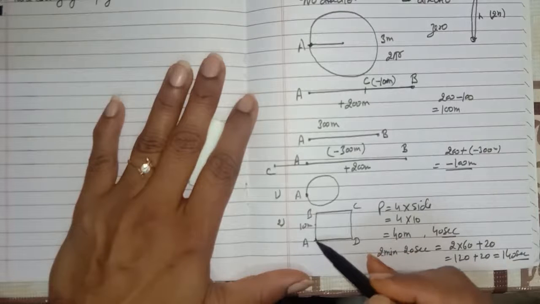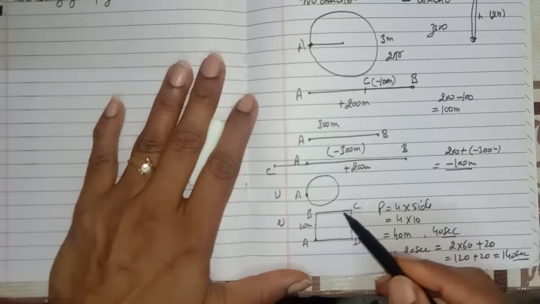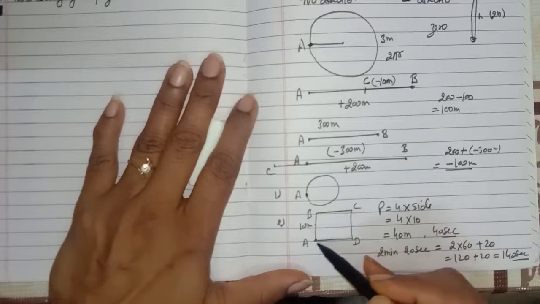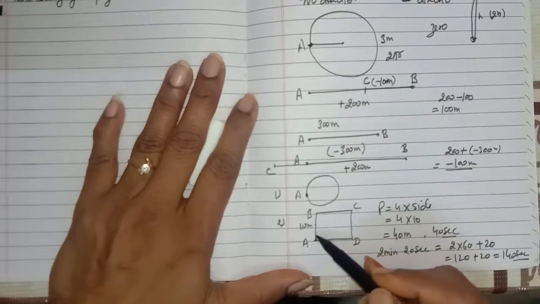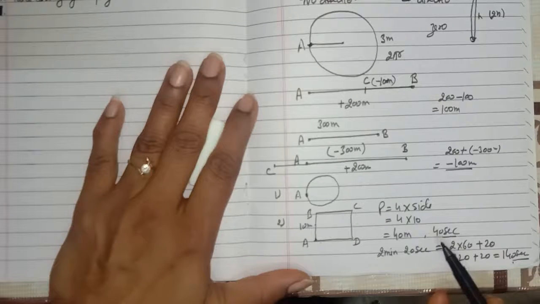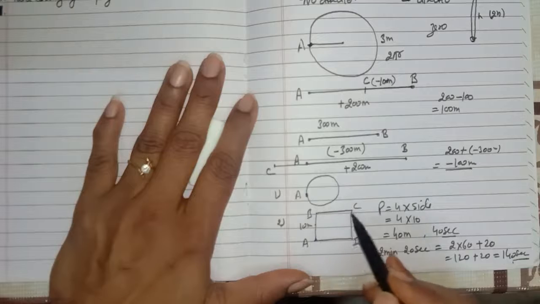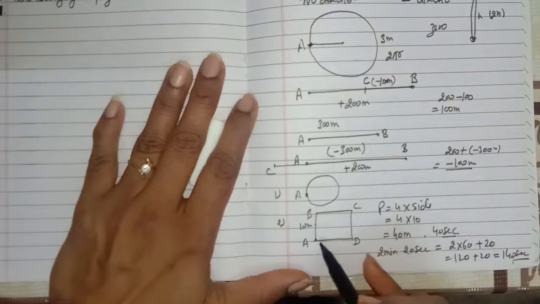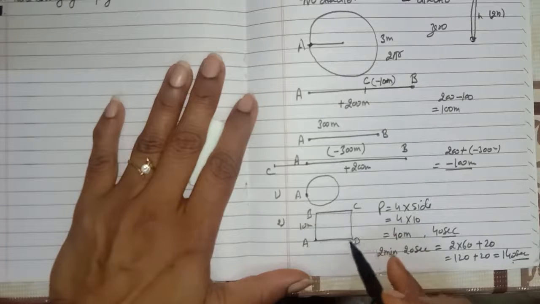It means if he starts from here and makes one round of this field in 40 seconds, how many rounds can he make of this square field in 140 seconds? So for this you have to divide the total time by the time taken by the farmer to move along the boundary.